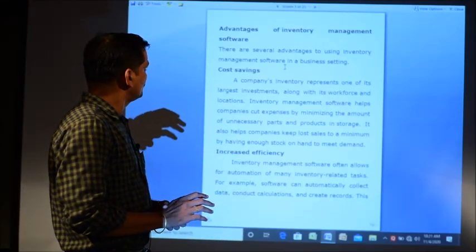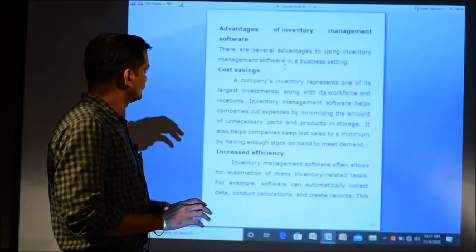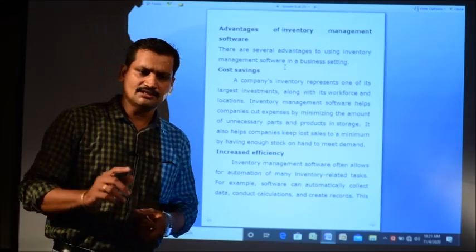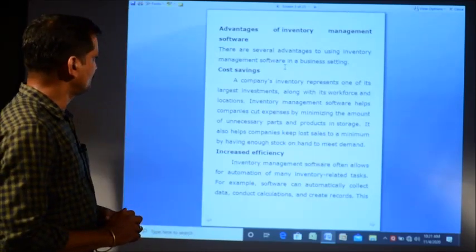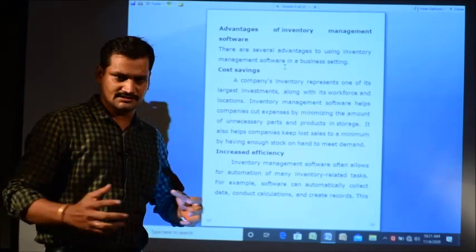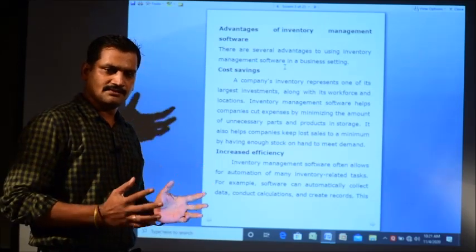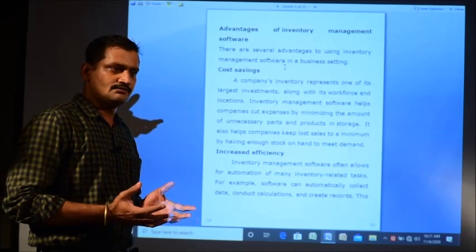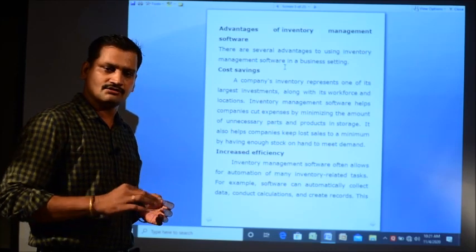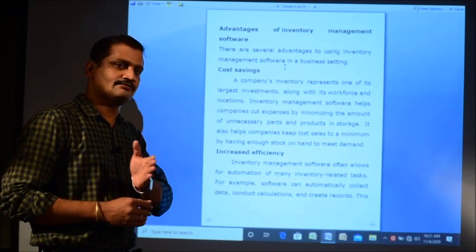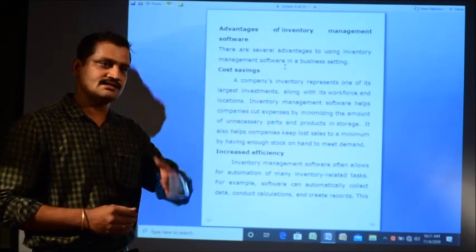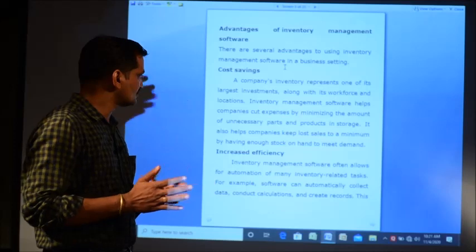Now, what are the advantages of inventory management software? There are several advantages of using this. The first advantage is cost saving. You can reduce the amount of resources by automating the system. By automating the system, you reduce the cost of manpower engaged to maintain the stocks and to keep track of the transportation of the product from the vendor till it reaches the customer. All those costs are reduced.